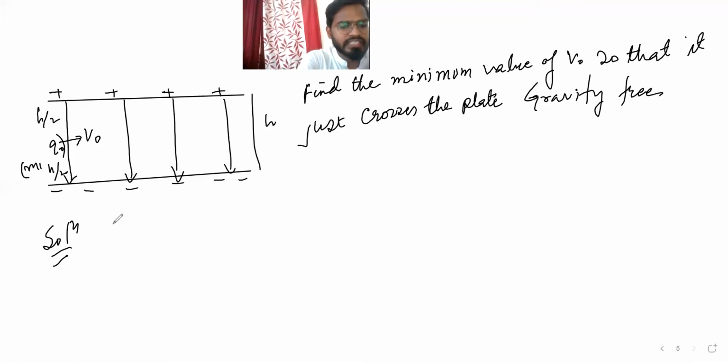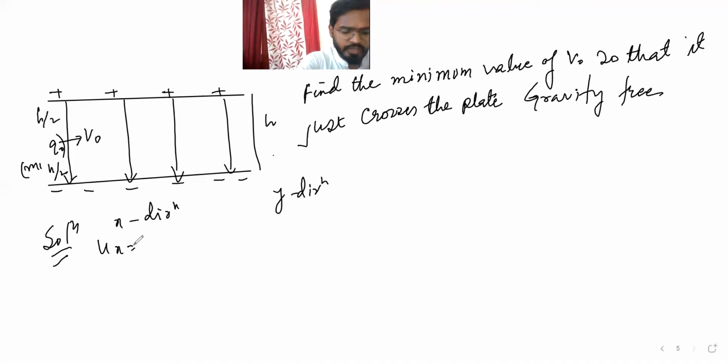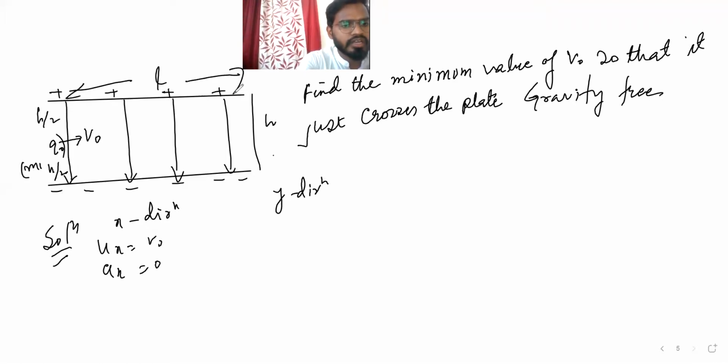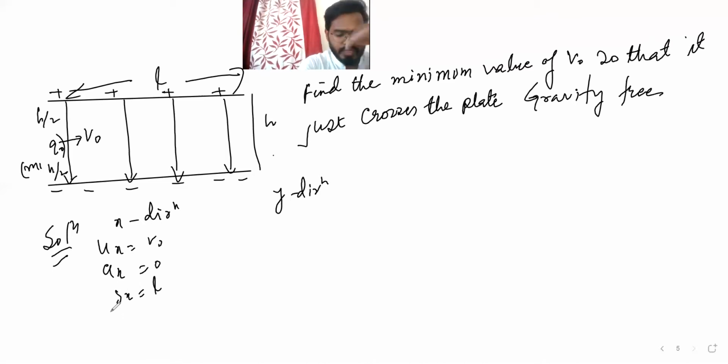Gravity free. So in x direction, and again in y direction. In x direction, ux is going to be v naught. And then ax we can say 0. And then sx, let's take this length as L. And then we want to find time from here, right? What they're asking is to find the minimum velocity so that it just crosses the plate, right? So minimum velocity we want to find.